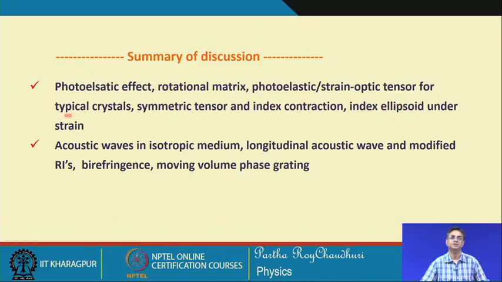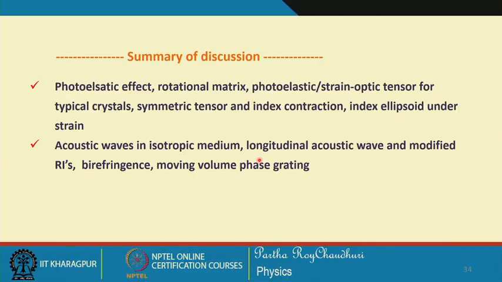Using the impermeability and permittivity equation, we calculated the changes in the refractive indices, and we saw that a longitudinal wave in an isotropic medium gives the same effect whether it is x propagating, y propagating or z propagating. It only defines the optic axis of the uniaxially anisotropic medium, which appears because of the presence of the acoustic wave in the medium.